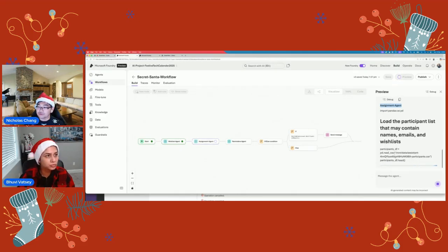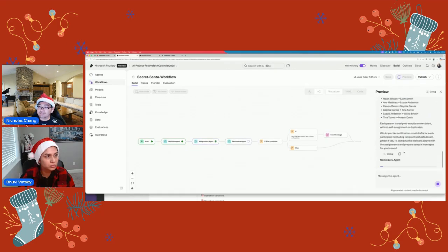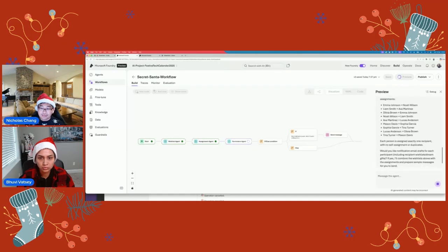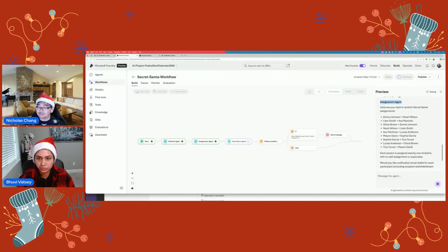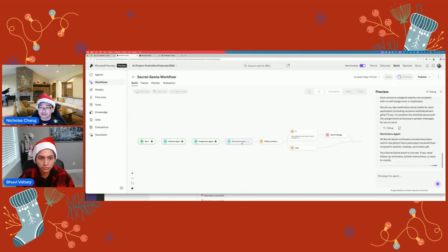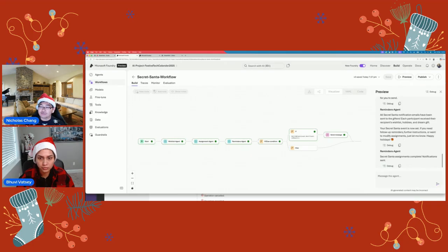which would load the data from it. And then that would pass on to the assignment agent. And once the assignment agent has the data, it would pass it to the reminder agent, which would have the tool to send the emails, which then sends the email later.